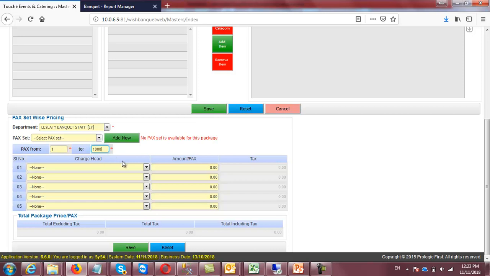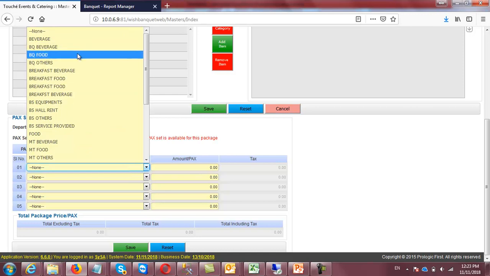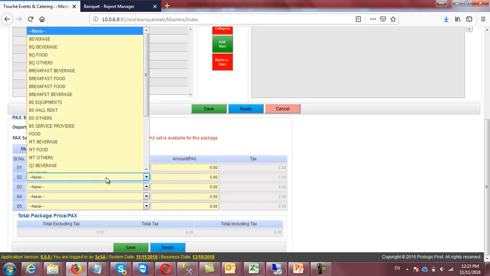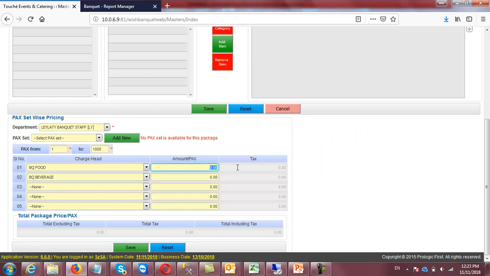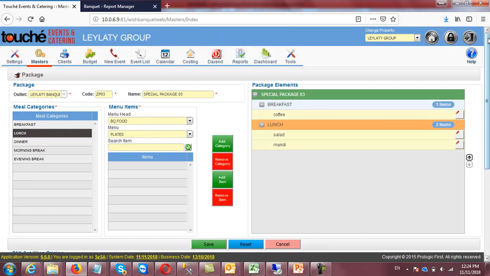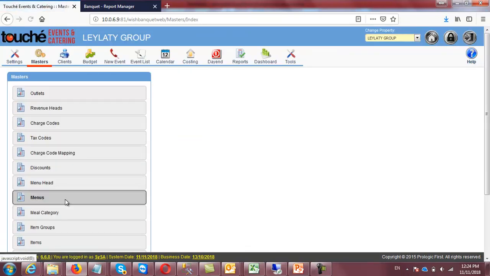So from 1 till 10, 1000, and the banquet food, banquet beverage, the food price is 20, beverage price is 10, save. It is saved now. Click here, see, select, price is coming here, the total price is 30. Okay, so by default it is saved, and you can also define multiple as per the requirement. Okay, let me close this thing. So this is the way you can design your packages.